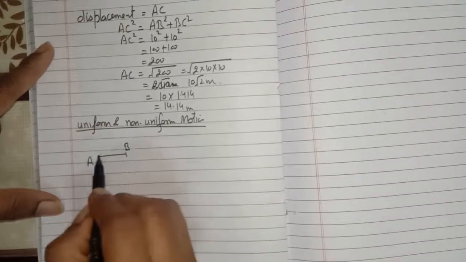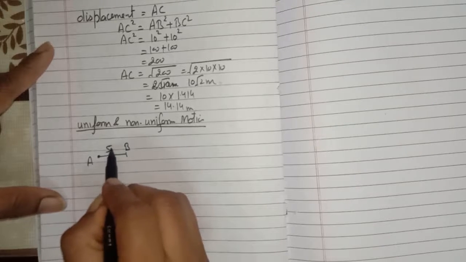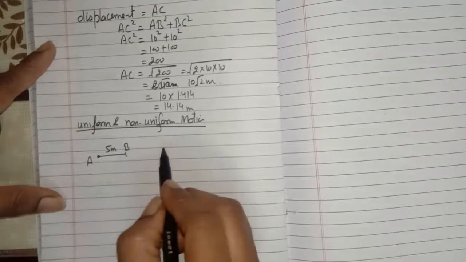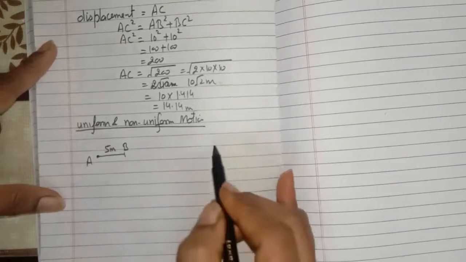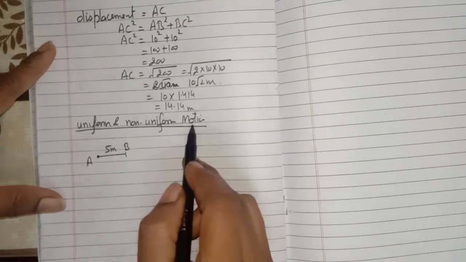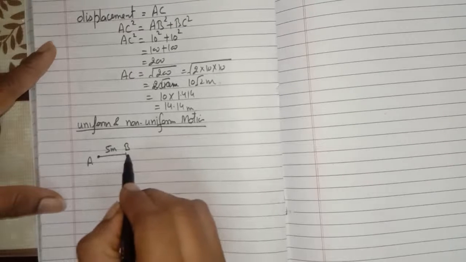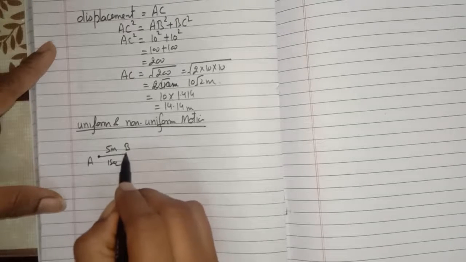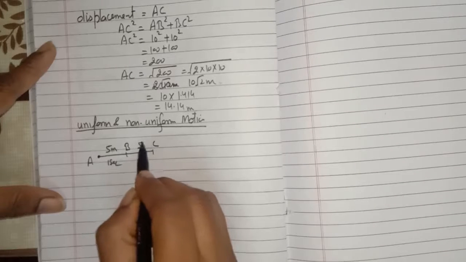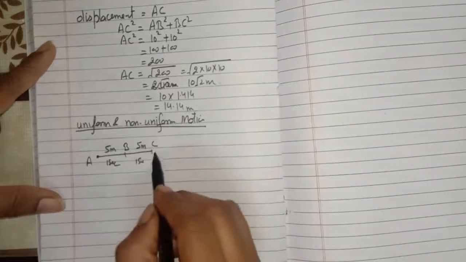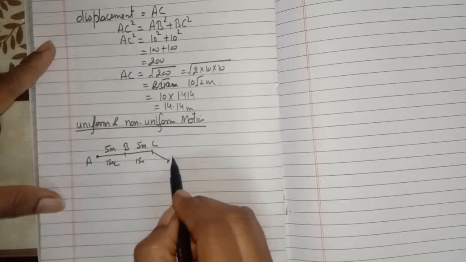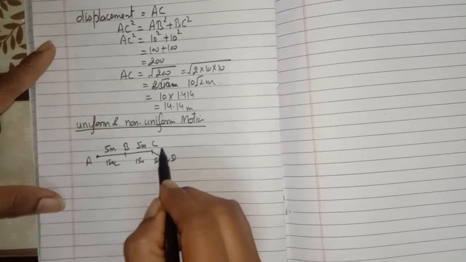and in 1 second, suppose the object travels a distance of 5 meter in a straight line. It can be a straight line, it can be a circular path, it can be anything, because motion is a scalar quantity. Again, in the next 1 second, it comes to the point C, which is also 5 meter apart from B. Again, from C, this object comes to the point T in 1 second, 5 meter.